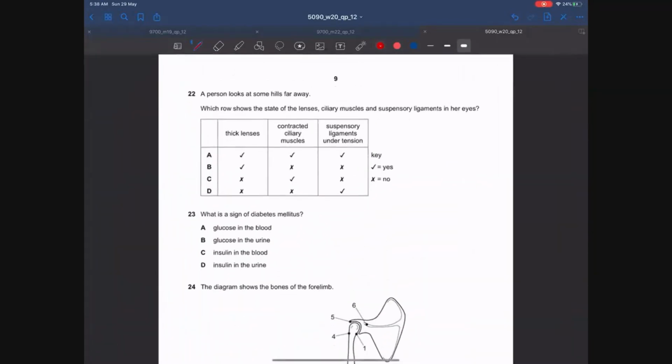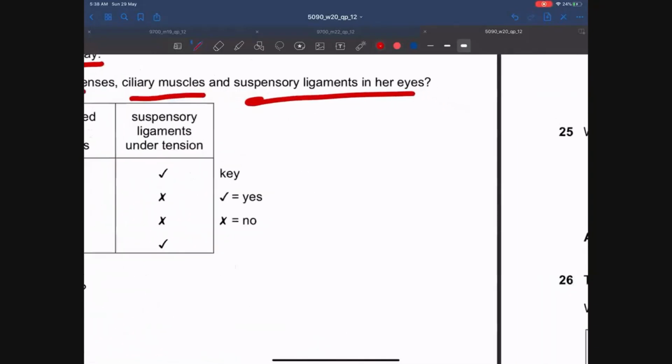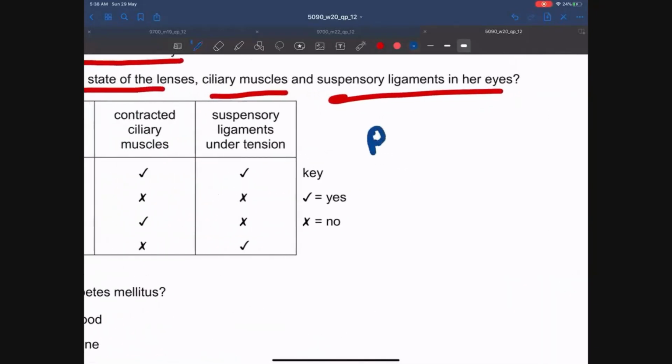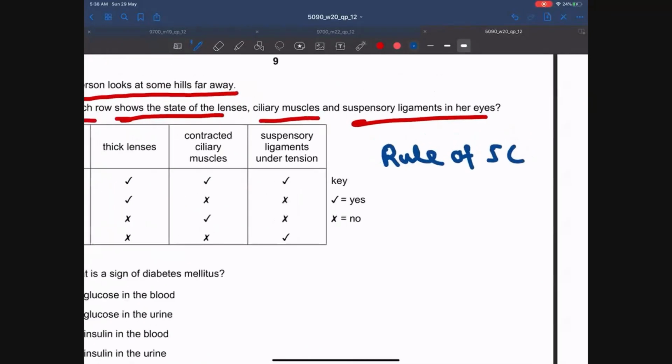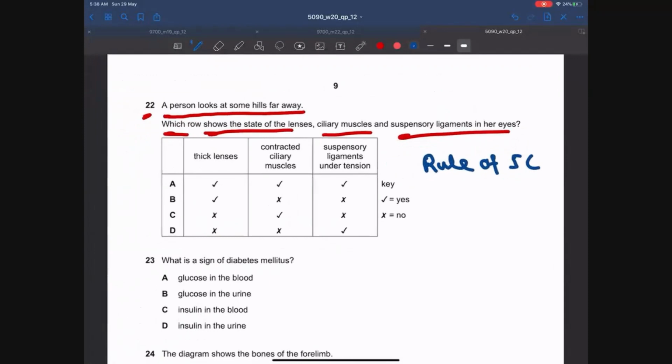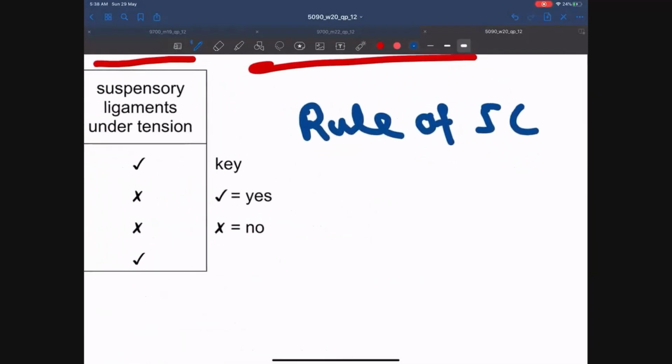Let's move on to MCQ number 22. A person looks at some hills far away. Which row shows the state of the lenses, ciliary muscles, and suspensory ligaments in her eyes? So guys, remember the rule of 5Cs for accommodation reflex. What is accommodation reflex? When we look at a far object or at a near object, our eyes accommodate so that the image formed is sharp and not blurred. Okay, so what are the rule of 5Cs?